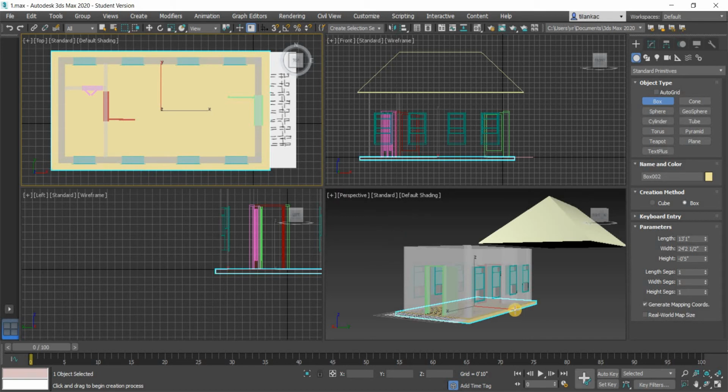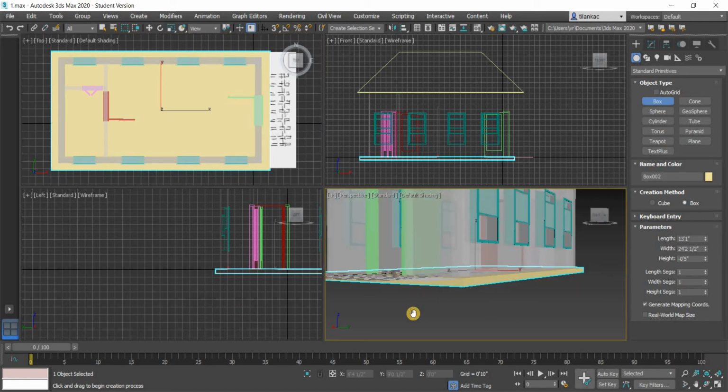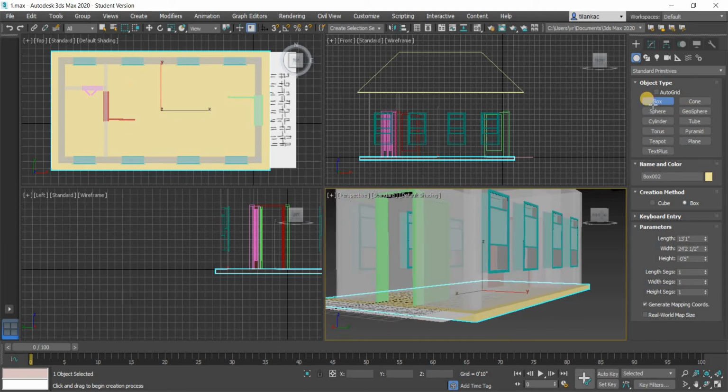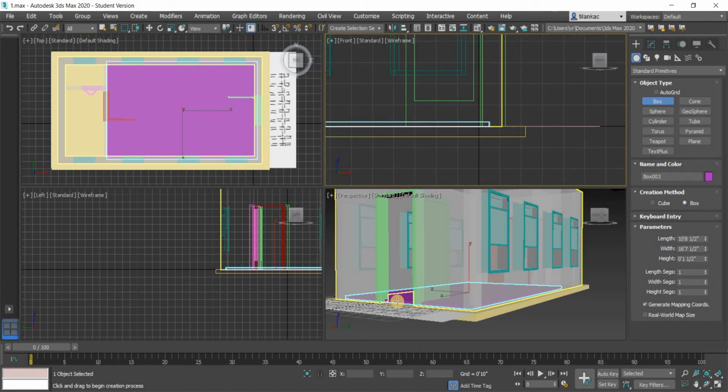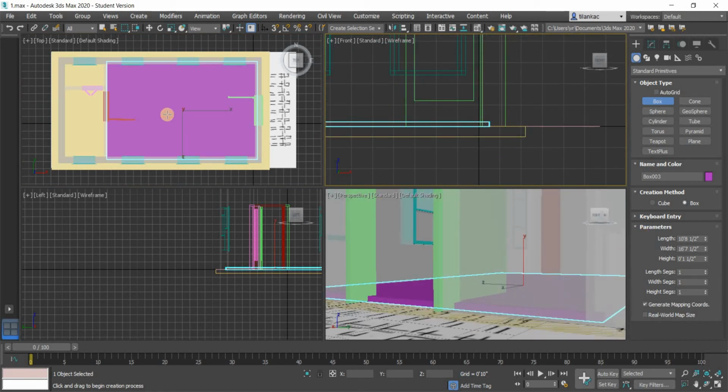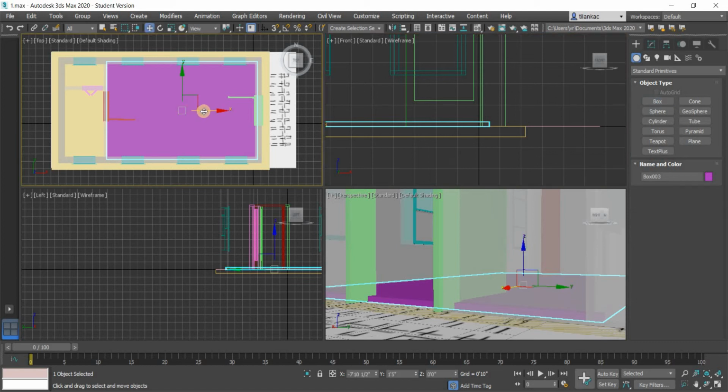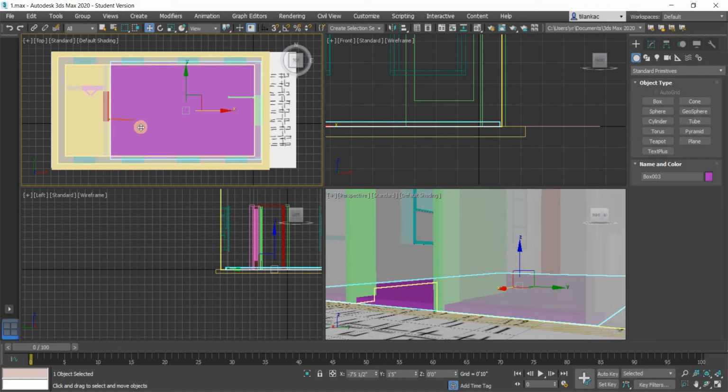I think that's good enough for the plinth. And then I want another finish here for the living area. There needs to be a different finish, so that's gonna come up. As you can see in the front elevation, there should be a small indent here. So let's also make it go right there. So that's how it's gonna look like.